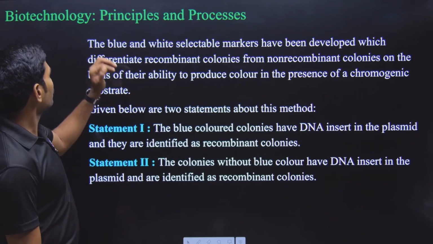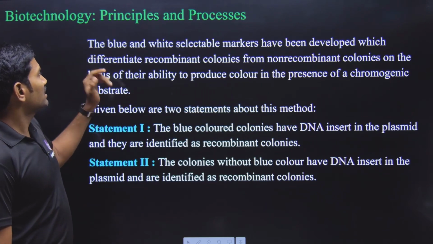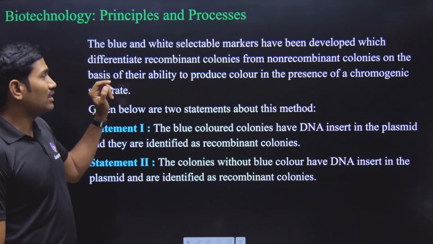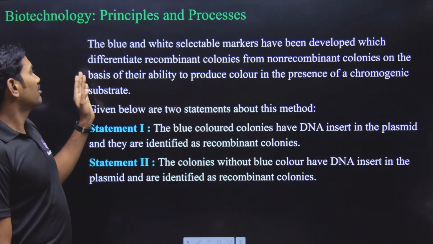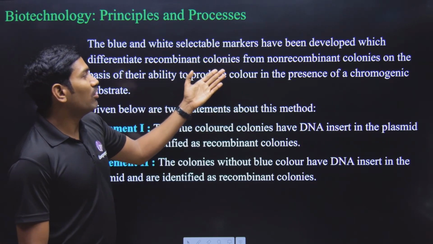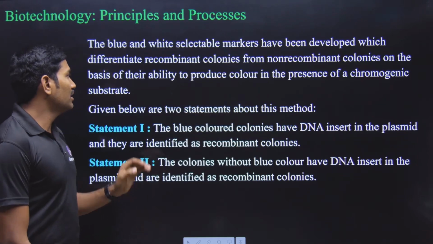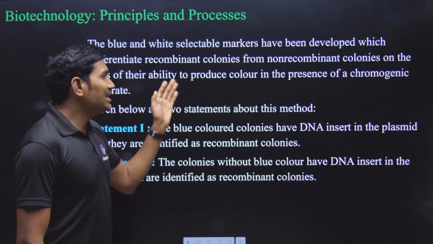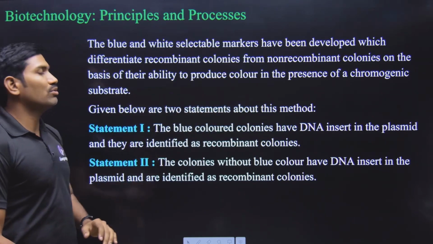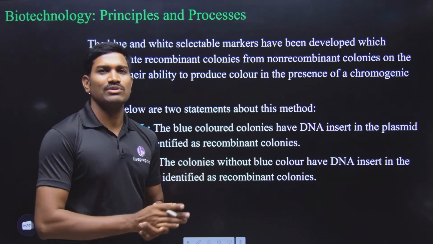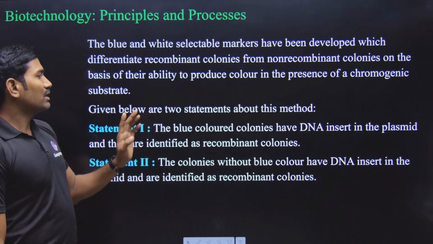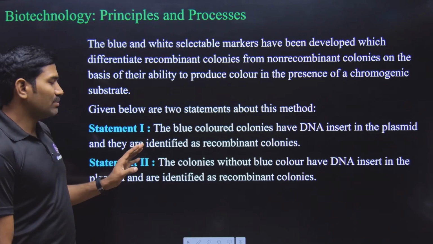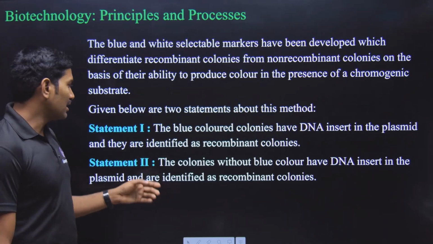Okay, next one from the same chapter. Another question related to blue-white colony screening. Observe carefully. The blue and white selectable markers have been developed which differentiate recombinant colonies from non-recombinant colonies on the basis of their ability to produce color in the presence of a chromogenic substrate. Same concept once again. Given below are two statements. We need to identify which one is correct or wrong.